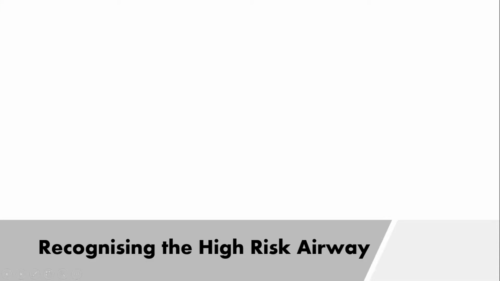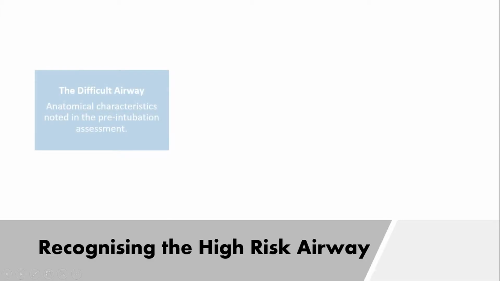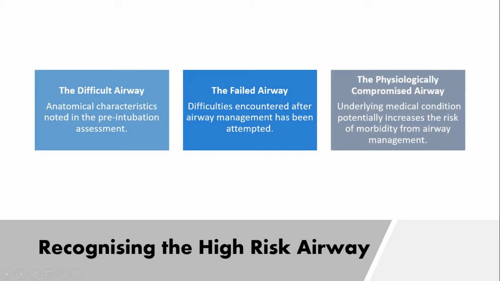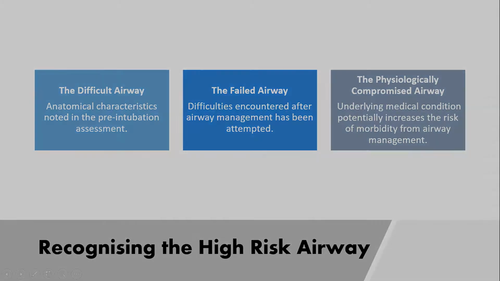The first step in managing a high-risk airway is recognising its potential presence. They generally fall into 3 categories: the difficult airway, the failed airway, and the physiologically compromised airway. If identified prior to intubation, the factors which make an airway high risk can assist in formulation of strategies to mitigate potential morbidity from the procedure and identify appropriate rescue strategies.